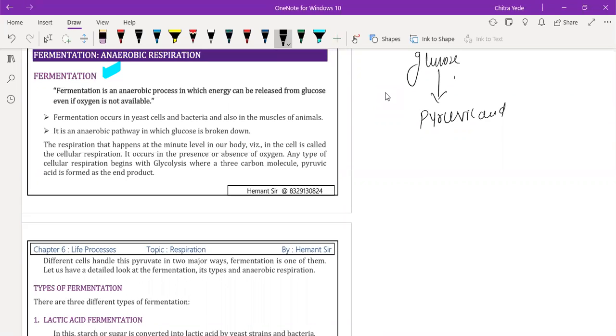This pyruvic acid then undergoes anaerobic respiration, and during anaerobic respiration, acid and alcohols are formed. This process is called fermentation.